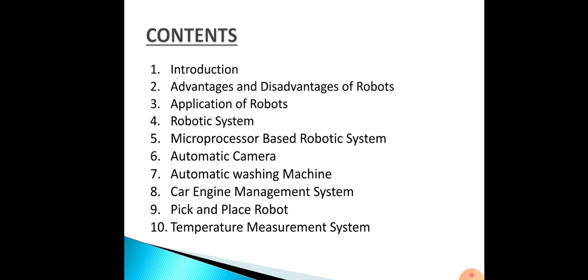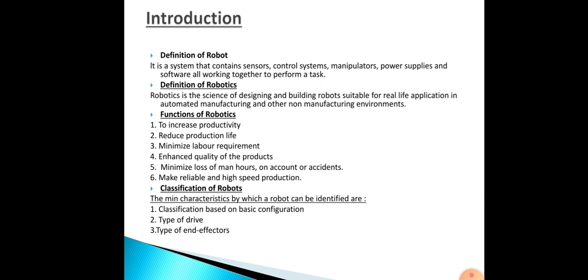Okay, so first, what is a robot? A robot is nothing but a system that contains sensors, control system, manipulators, power supplies, and software, all working together to perform a particular task.